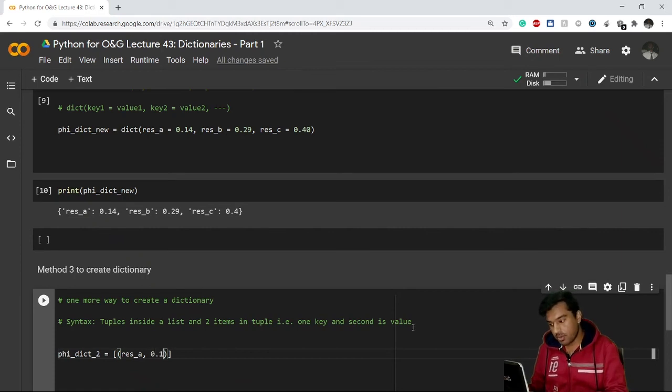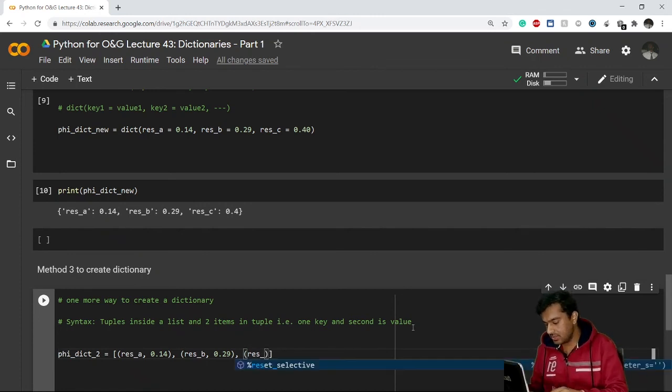value of this key is 0.14. Now I'll go outside this tuple, I'll create another tuple. This will contain reservoir B, and this is the key, and now its value is 0.29. And afterwards create another tuple, that is reservoir C, and its value, that is 0.40.